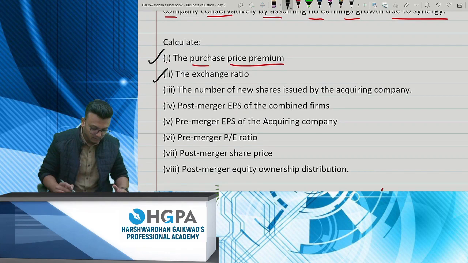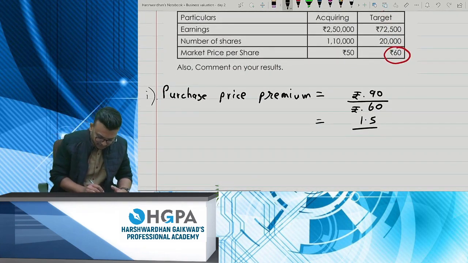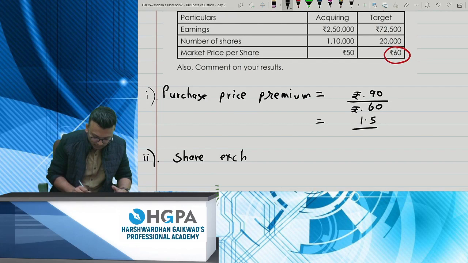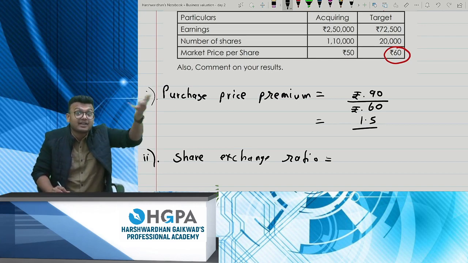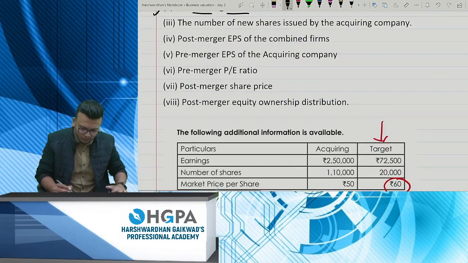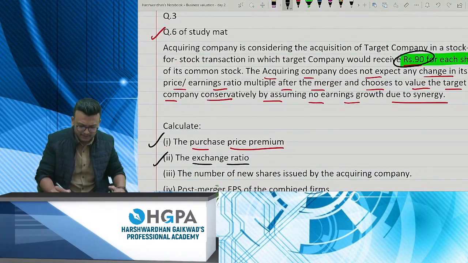Simple. Second question, the exchange ratio. Exchange ratio can be computed. Share exchange ratio, which is very important because without that you will not be able to proceed with any of the questions. How much are the acquiring company giving out shares in their own company? So they've already given you 90 rupees.